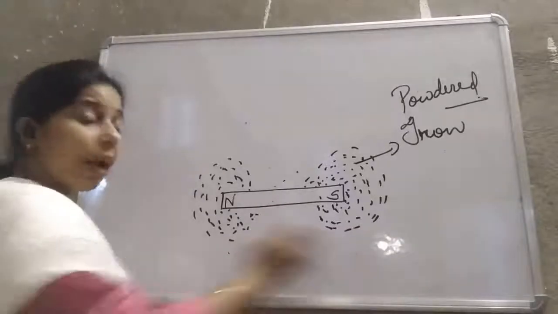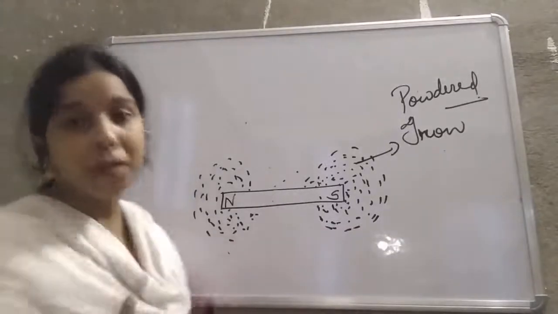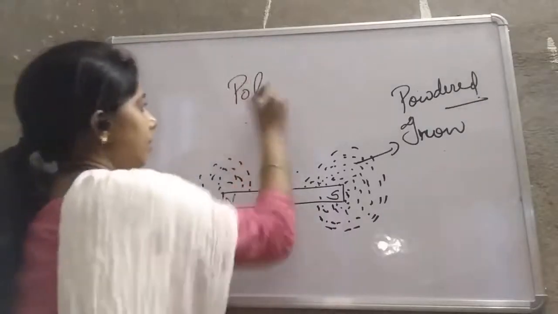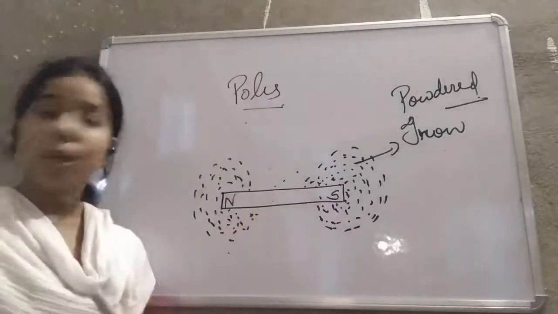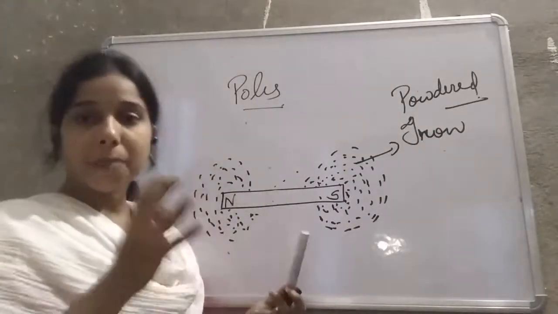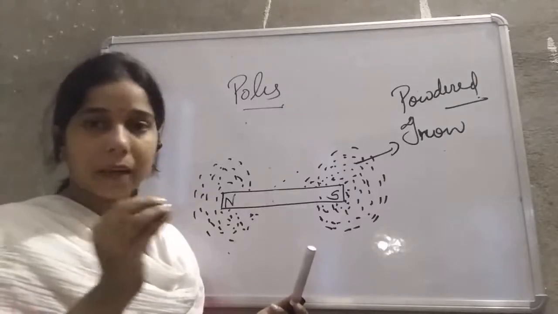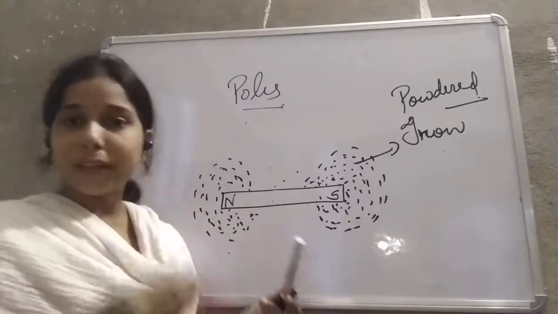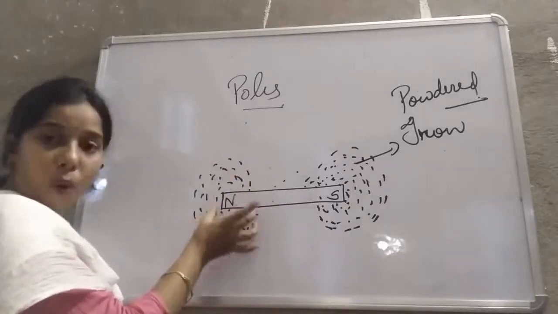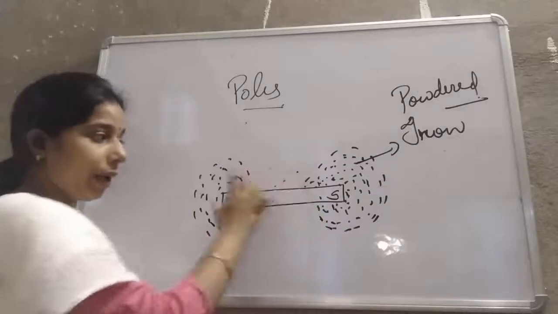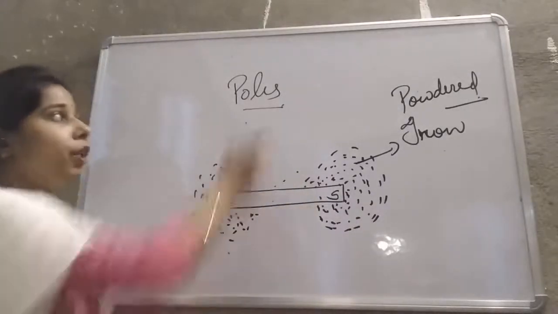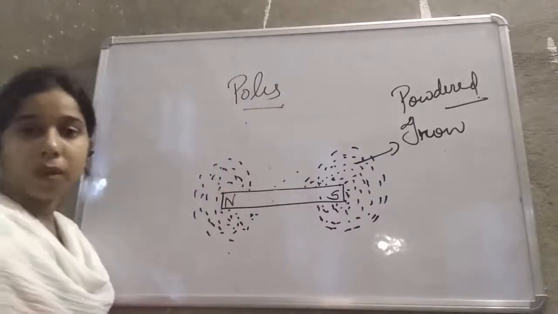And for these two ends, student, we use a term, and we call them poles. So these two are what? These two are the ends. Most of the small powdered particles of iron stick on this end and that end of the bar magnet, and for this end of the magnet we use the term pole.